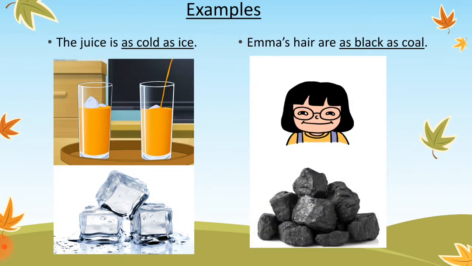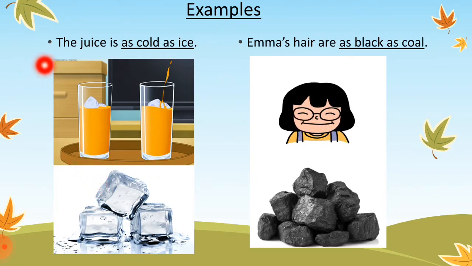Now we will look at some examples of similes used in sentences. In the first example, we have the simile as cold as ice. The juice is as cold as ice. This means that the juice is very cold because ice is very cold.